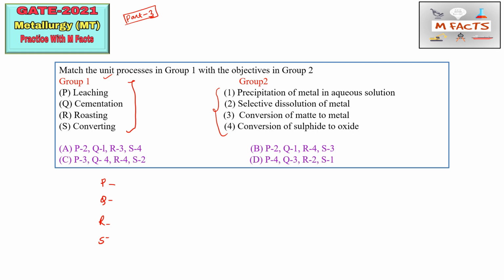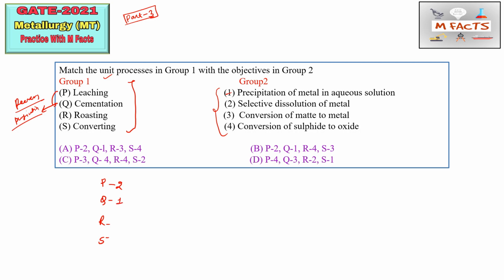So what is leaching? Leaching is basically a part of hydrometallurgy, and in this leaching process, selected dissolution of metal takes place. So this leaching we can match by 2. The next thing is that cementation is basically a recovery or purification process of hydrometallurgy. Just after the leaching we can apply the cementation process, and solvent extraction and ion exchange. This is basically a conventional method for recovery of metal ions from the aqueous solution. Cementation is a precipitation of metal in aqueous solution by using another metal. So we can match by 1.